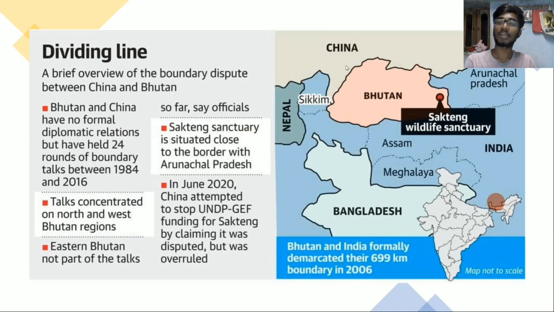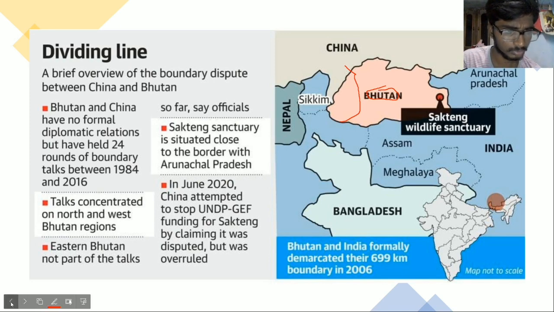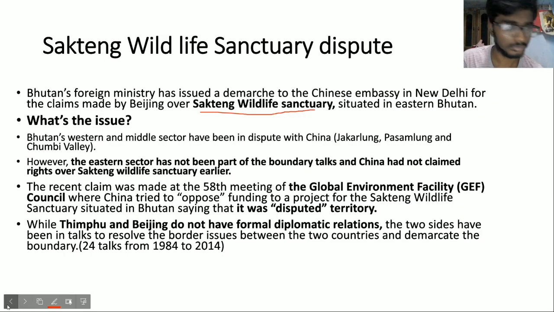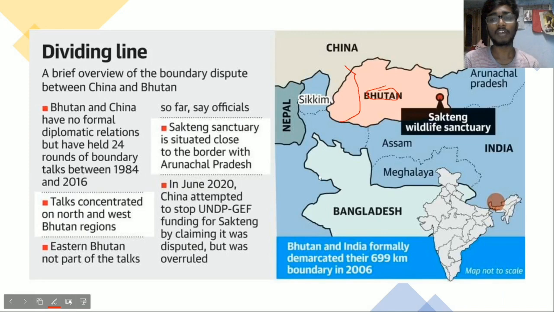Initially China is having disputes with Bhutan in this western sector and in the middle sector. They have disputes at Jakarlung, Pasamlung, and also at Chumbi Valley, so in the western sector and in the middle sector. But now China is claiming over this eastern sector. Earlier there was no dispute here.